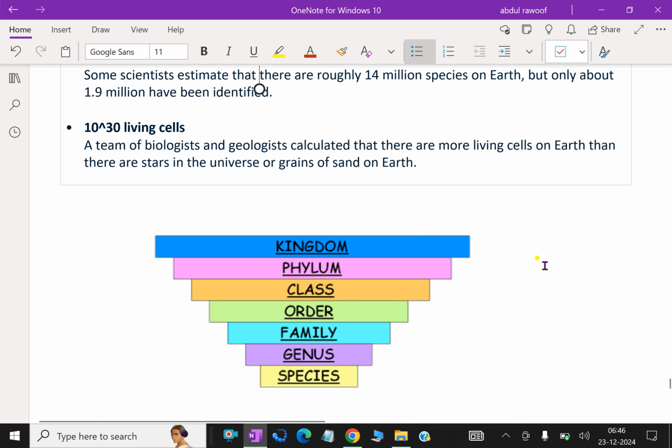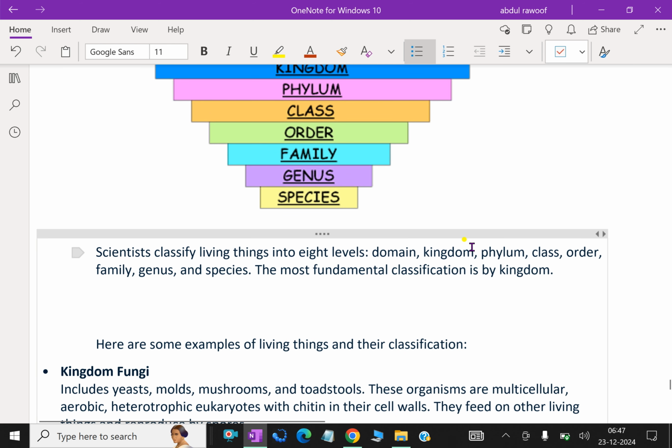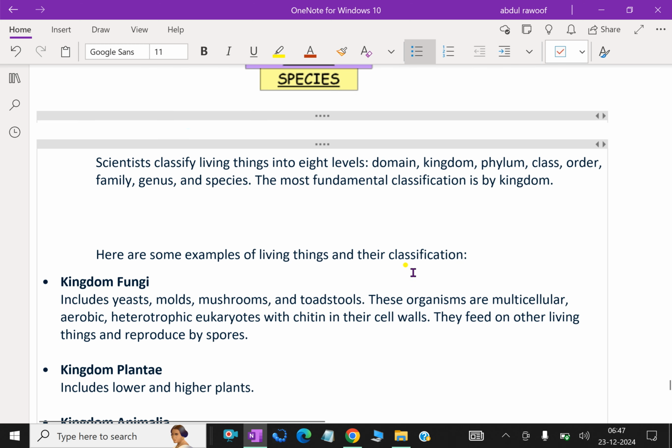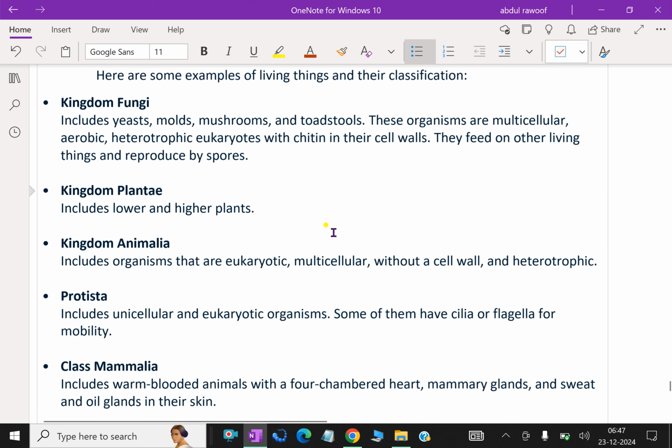Look at this pyramid-like hierarchy from the least up: species, genus, family, order, class, phylum, and kingdom. Scientists classify living things into 8 levels: domain, kingdom, phylum, class, order, family, genus, and species. The most fundamental classification is by kingdom. Here are some examples of living things and their classification.